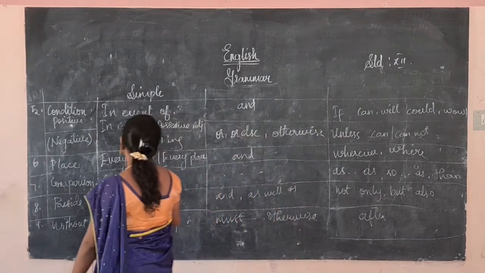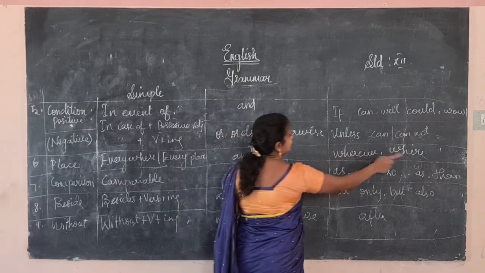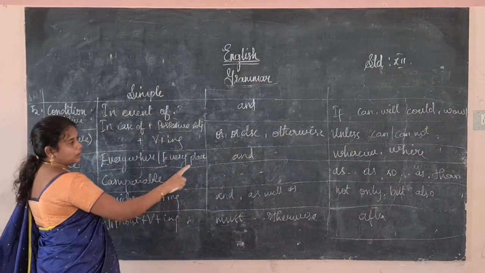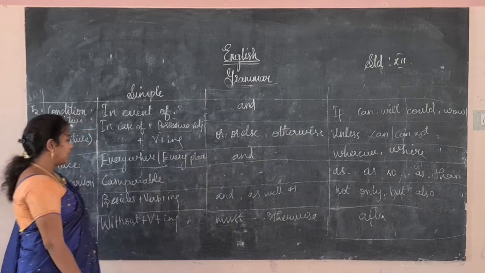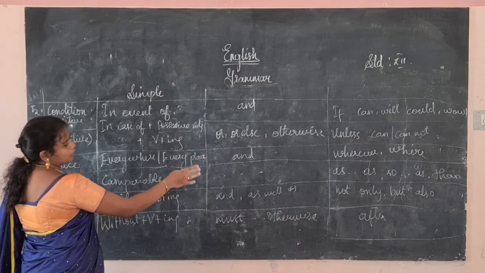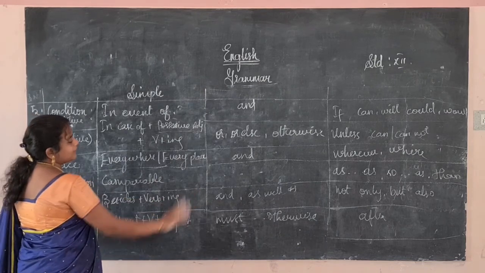Then place: everywhere, every place; in compound and; wherever, where. In comparison it is only applicable in the complex: as, so as, than. Next, besides plus verb plus ing, and as well as, not only but also. Here without plus verb plus ing, must, otherwise, after.